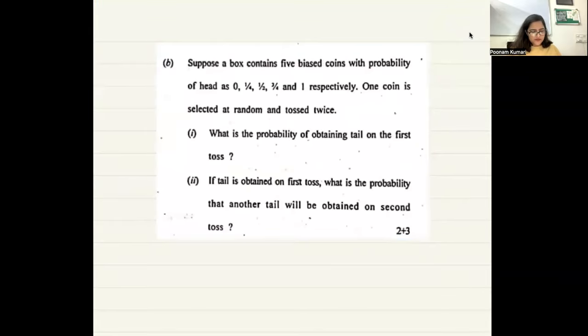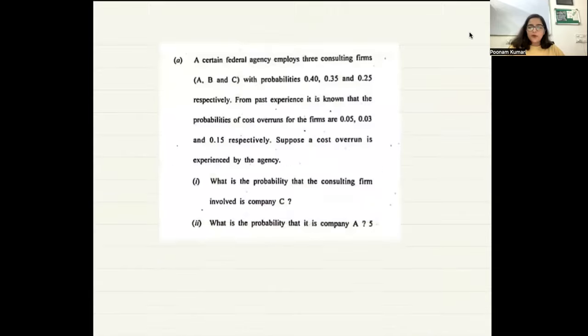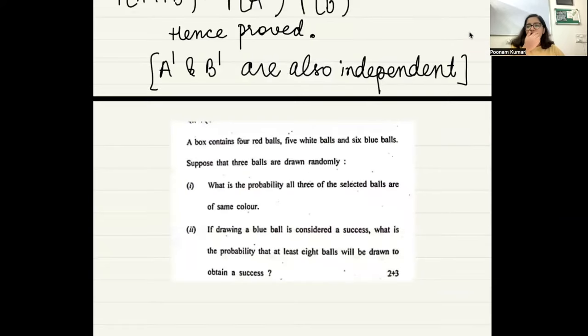Once we are done with all of this, all types of questions in probability would be done. After that, you can practice the back problems that are in your DPP, okay? And then from the next class we will start with the 3rd chapter, which is random variables. Okay, coming back.